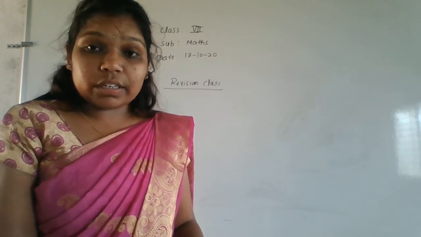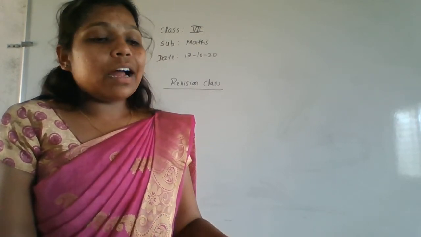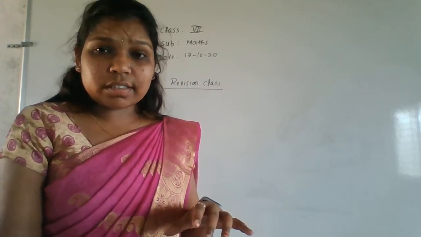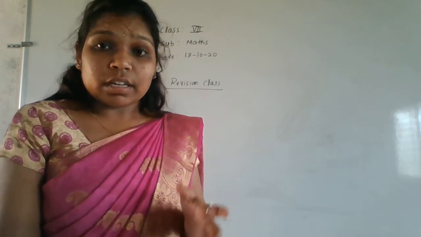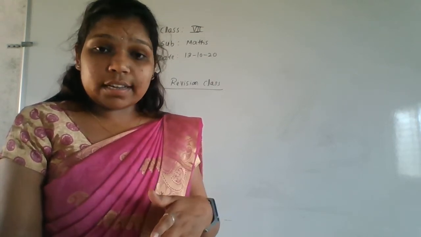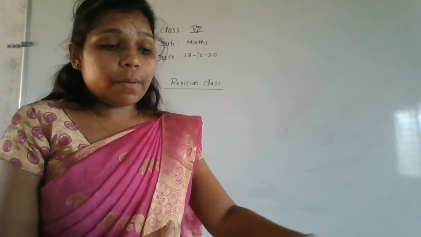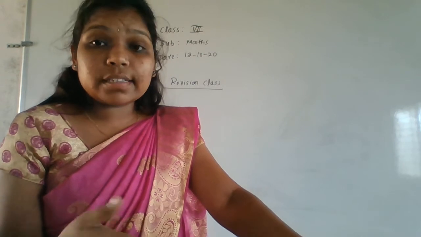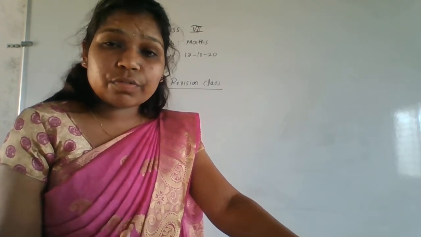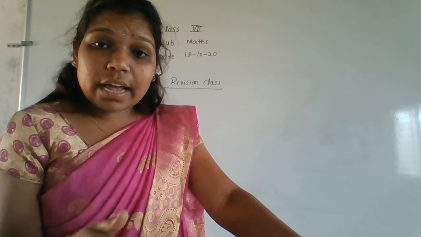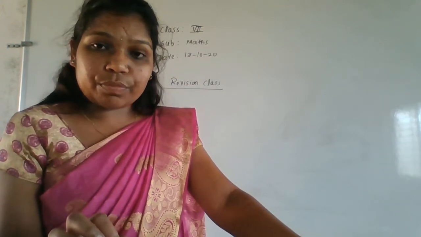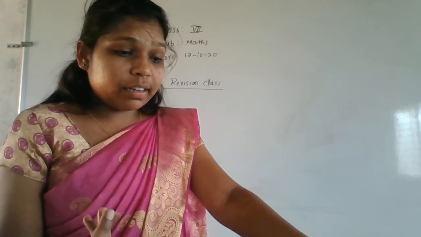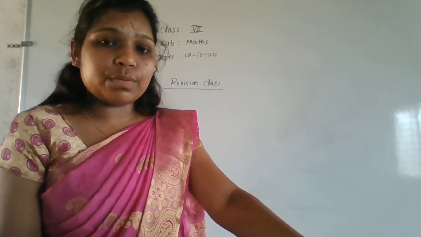That is 2.1. We solved 2.1 also. In that, in the beginning they have given some pictures, and those pictures represent some fraction. We have to find which fraction it is. So the next one is multiplication, and to reduce to the lowest form means you have to cancel the values. Lowest form or simplest form, we have to cancel the values and write the simplest form. Next is a multiplication, 3 by 2 of an hour and 5 by 6 of a month, like that all the values are there.